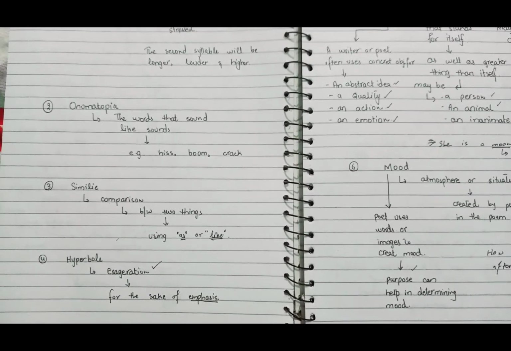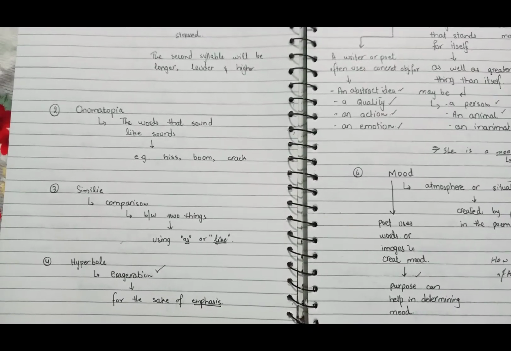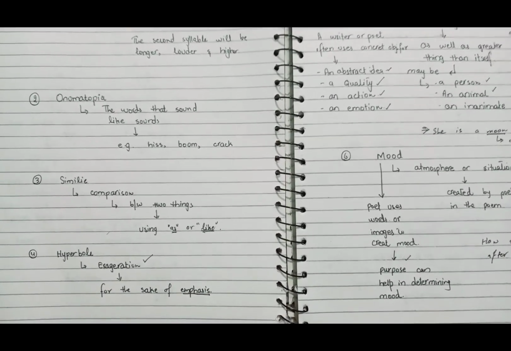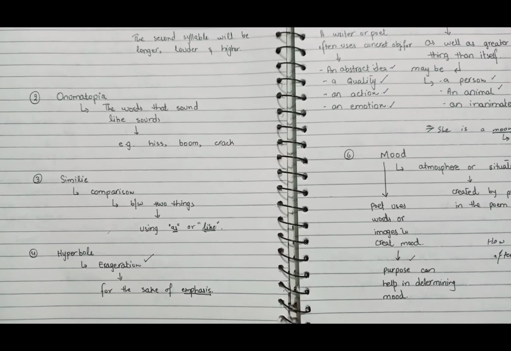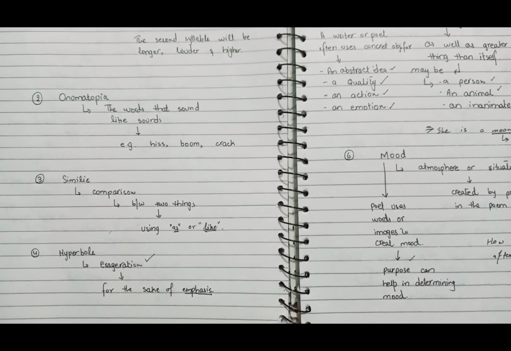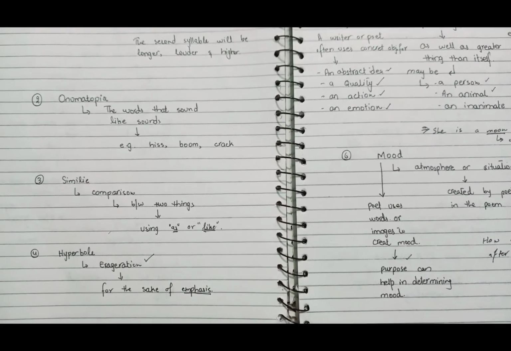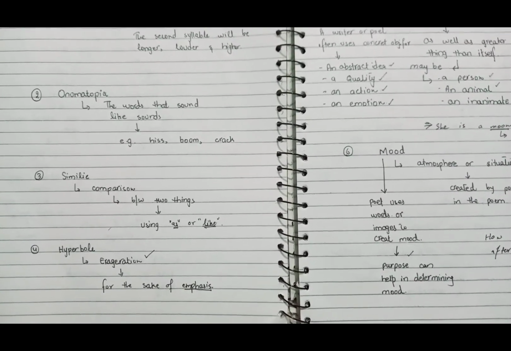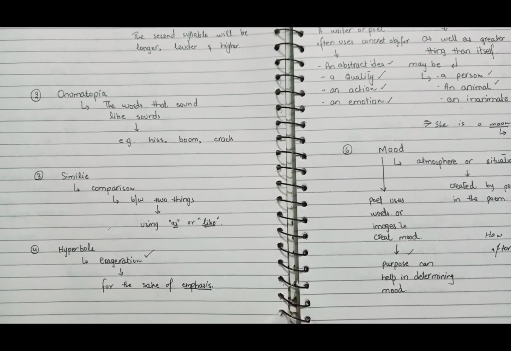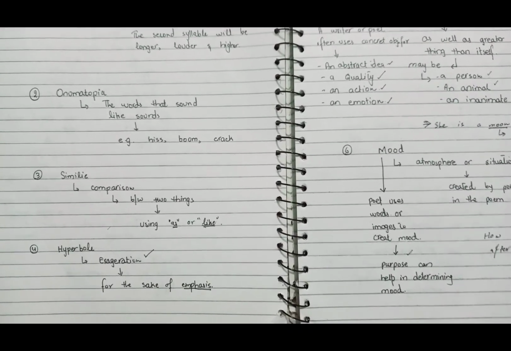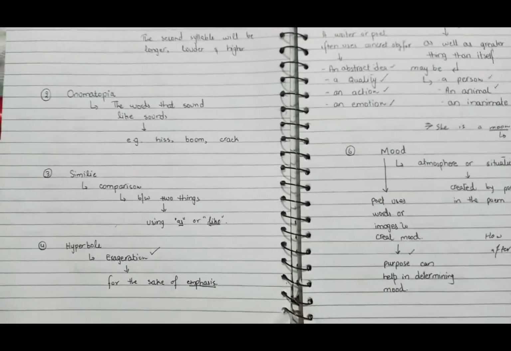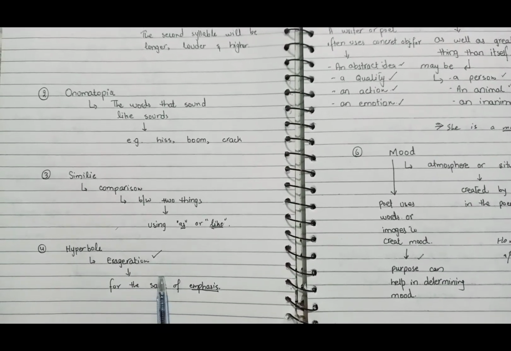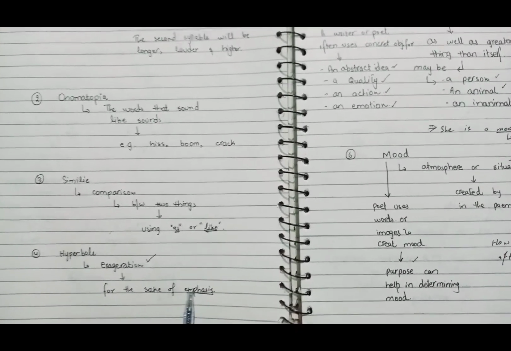For example, in the poem Daffodils, which we all discussed in our intermediate, the poet says that there were thousands and thousands and thousands of daffodils dancing and tossing their heads. First of all, no one can count those daffodils, but the poet said that there are thousands and thousands and thousands. So he used hyperbole and just exaggerated it for the sake of emphasis.